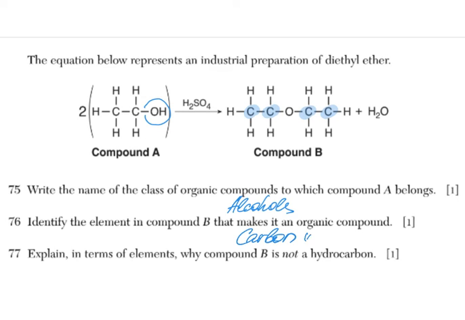Now, explain in terms of elements why compound B is not a hydrocarbon. Well, because it contains oxygen. Hydrocarbons are only supposed to contain hydrogen and carbon. That's why they are called hydrocarbons.